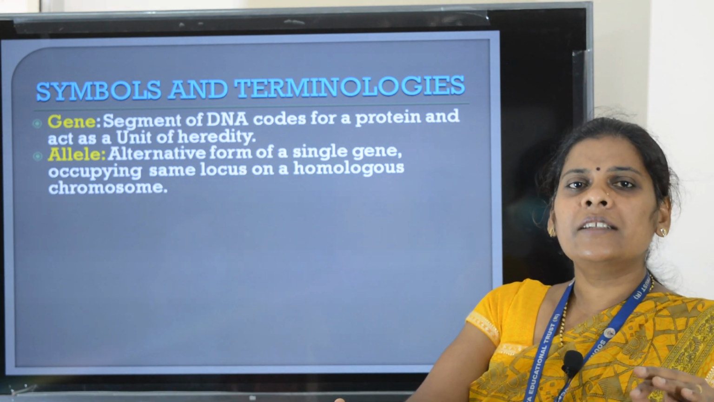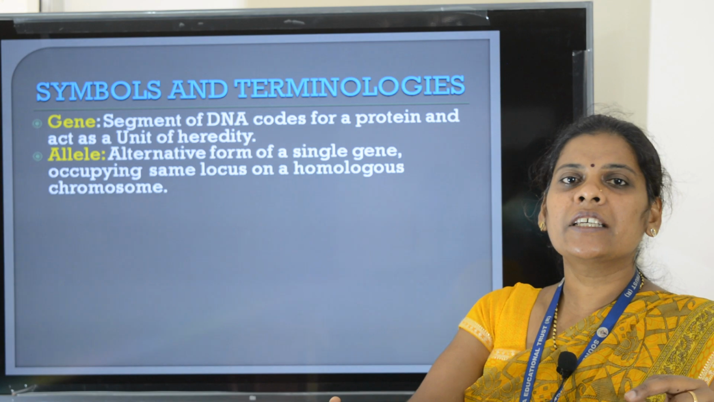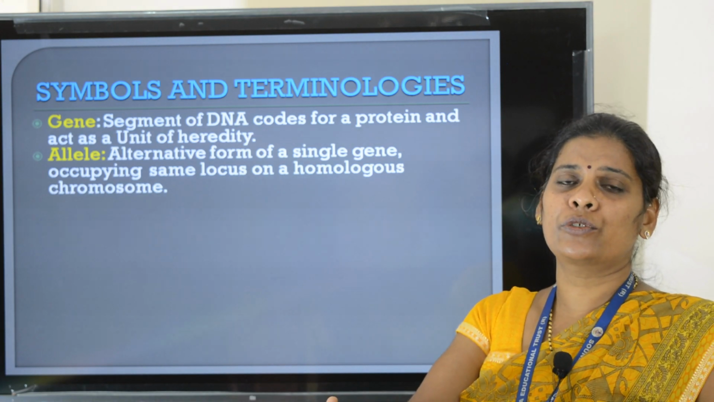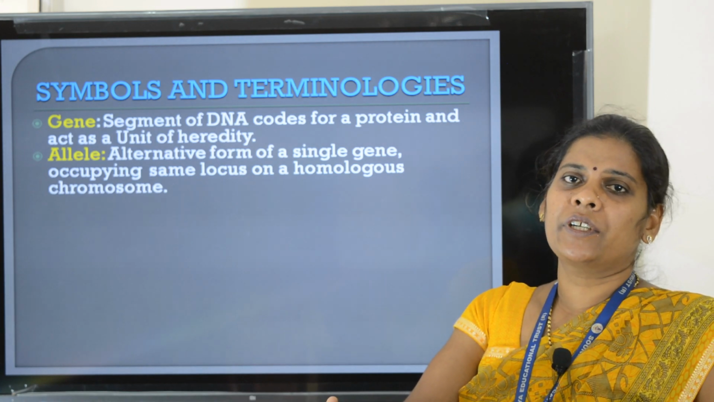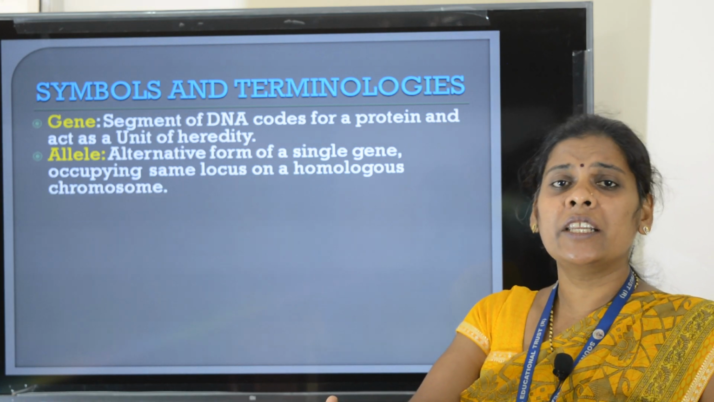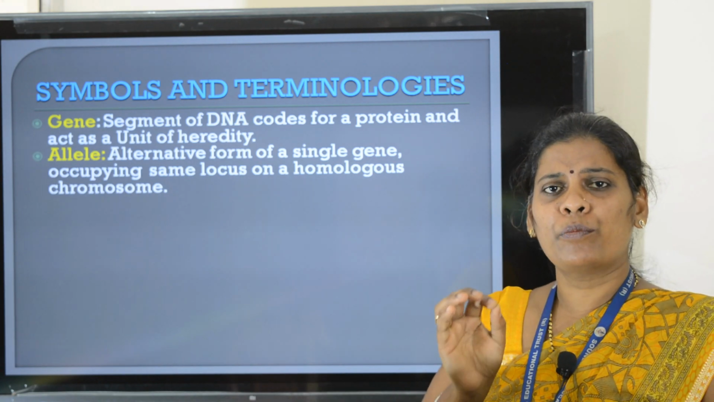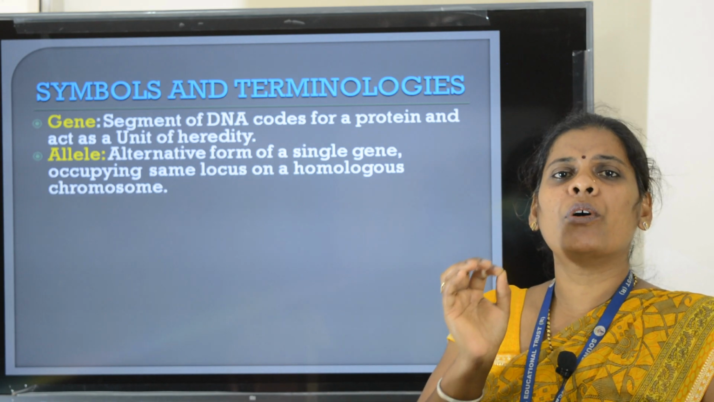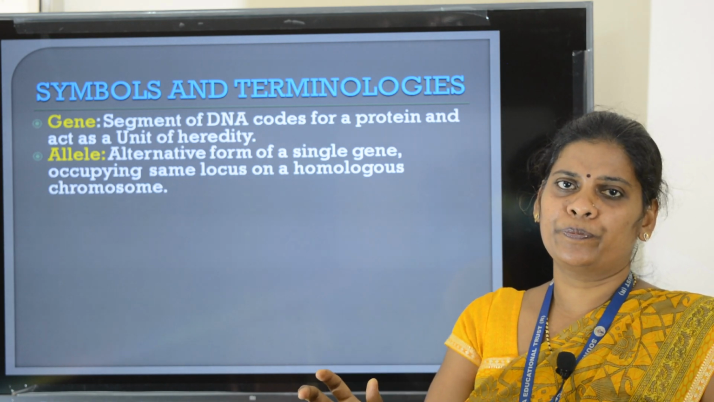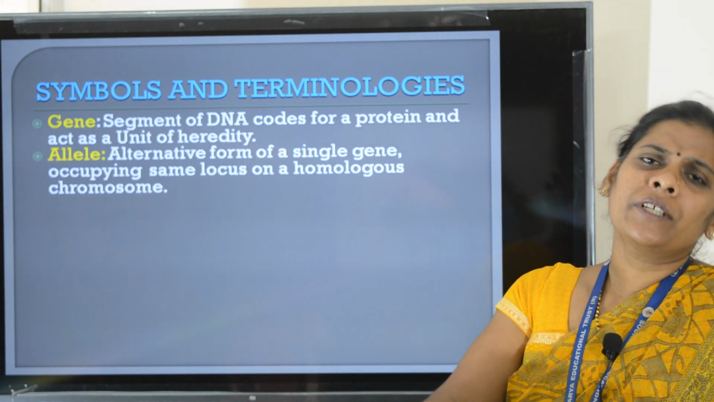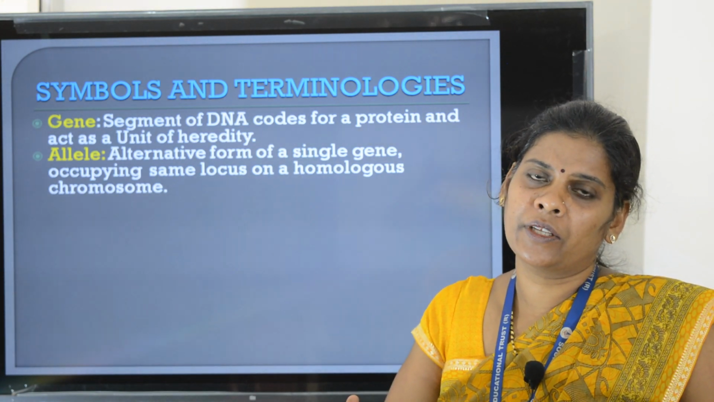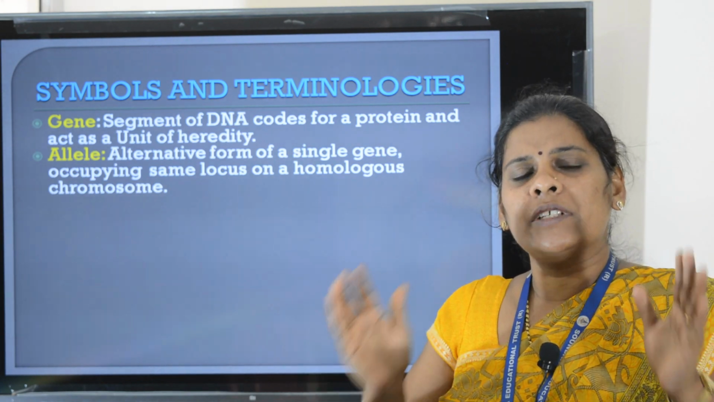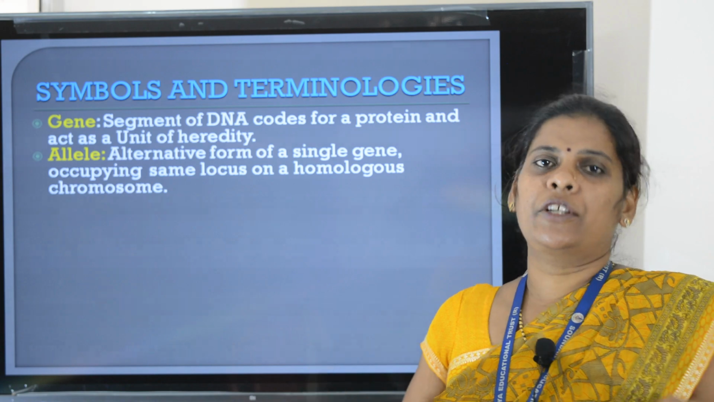Allele is the alternative form of a single gene occupying the same locus on a homologous chromosome. This is a very important definition for your examination. Right? What is a homologous chromosome? This is a chromosome or a pair of chromosomes which possess similar genes for a particular character.